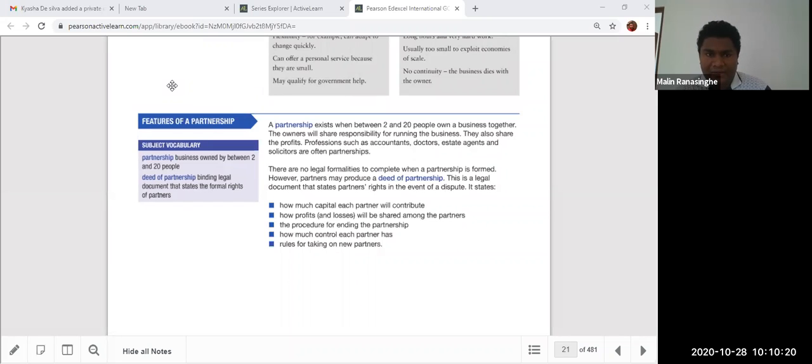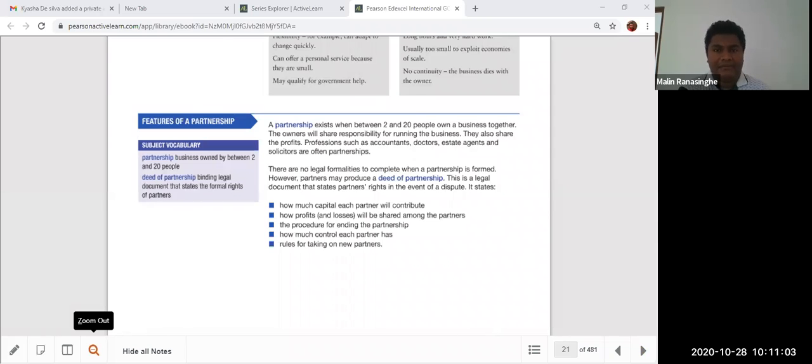A partnership is a business owned by 2 to 20 people. Partnership organizations normally run with a deed of partnership, which is like a bond, an agreement they use. The partnership deed is the main document which controls the partnership. It is a binding legal document that states the formal rights of the partners. It says how much capital they are investing, how profits and losses will be shared, the procedure for ending the business, how much control each partner has, and the rules for taking new partners. These are the most important things in this document.